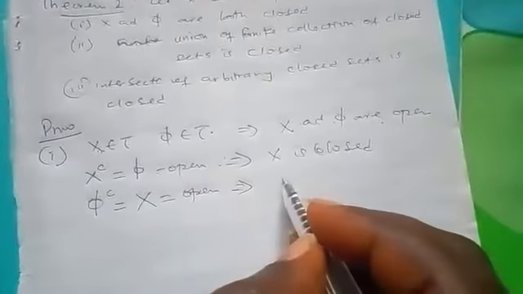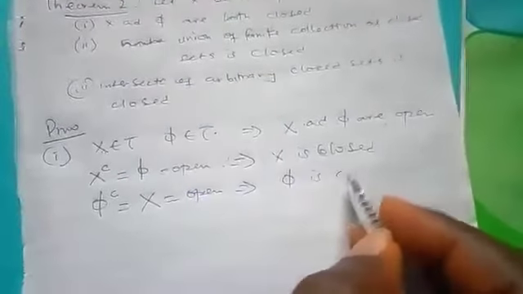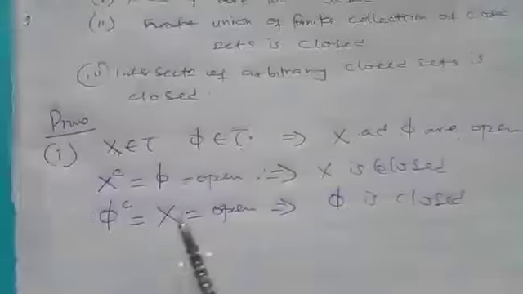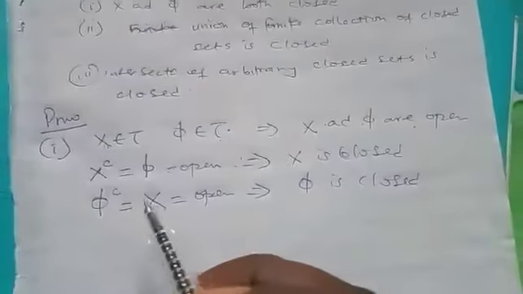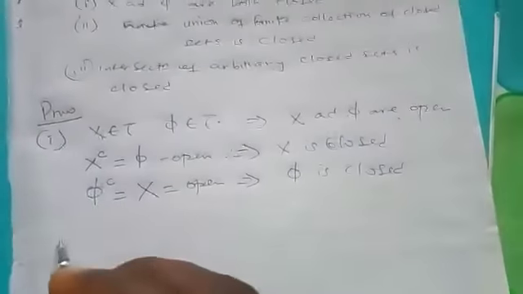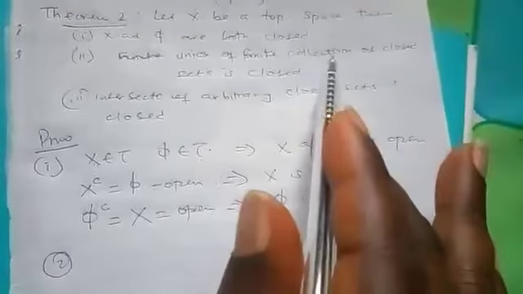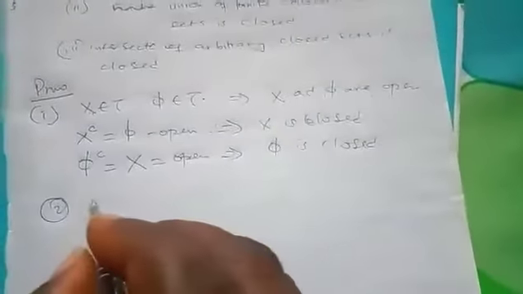So this simply means that phi is closed because its complement S is open. So in other words, we can say that phi and S are both open and closed. Now for the second one, we need to take a finite collection of closed sets.